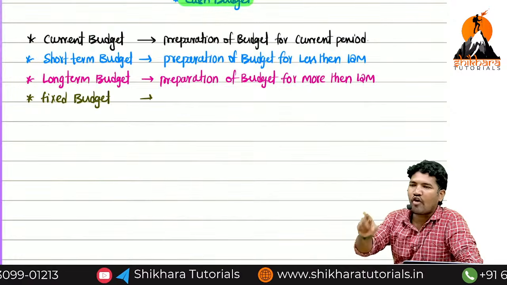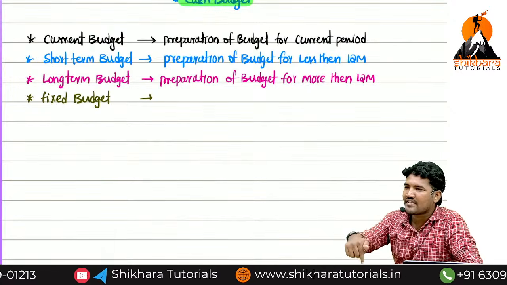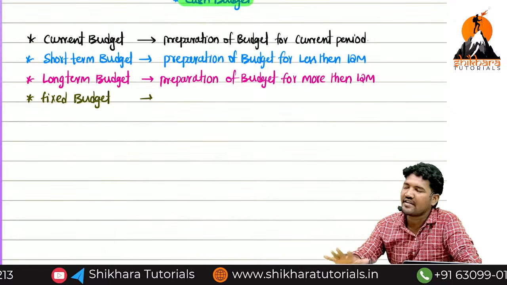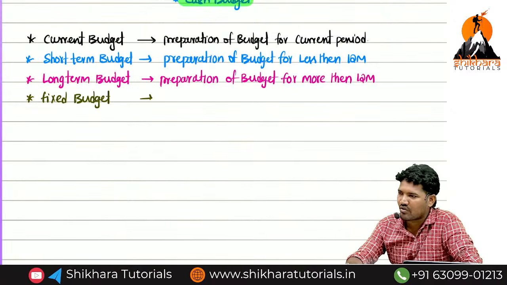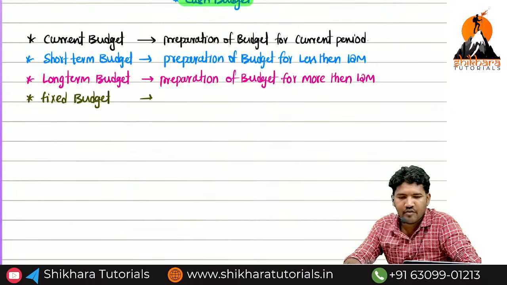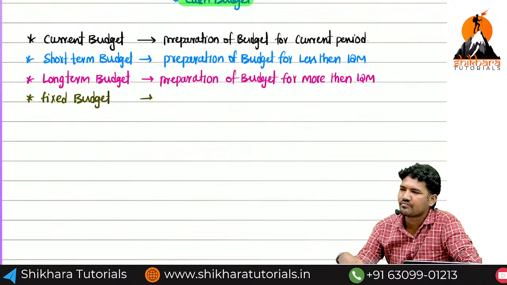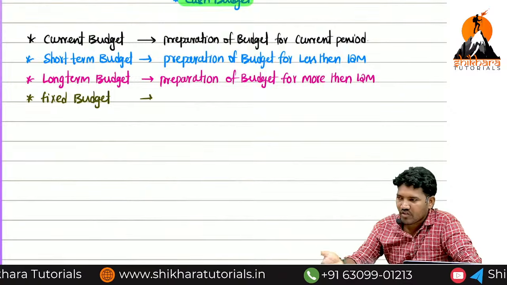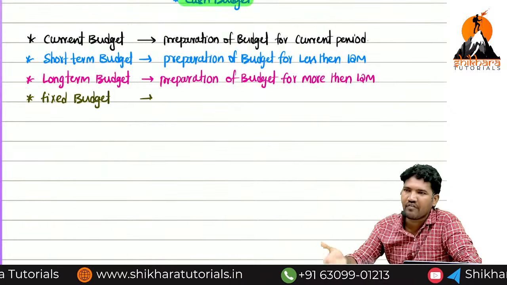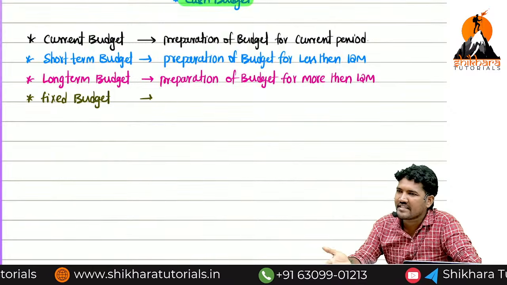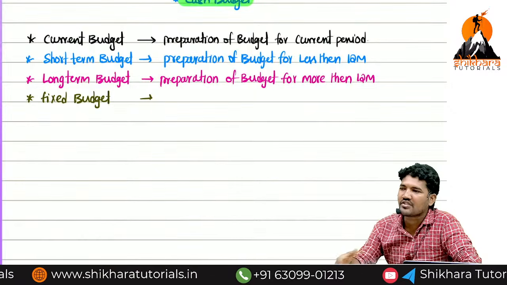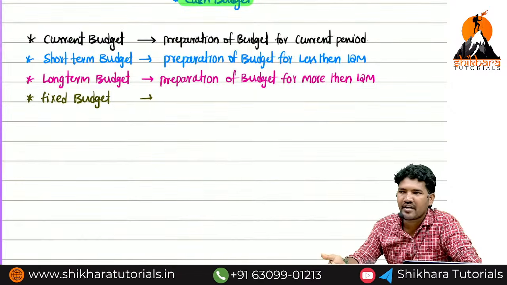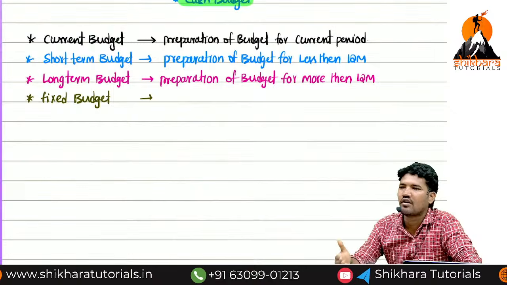Output increases, you have to spend more cost. Output decreases, you spend less cost. That is the difference between variable cost and fixed cost. Now tell me, in the definition point of view, what is the meaning of variable cost? Cost changes with change in level of output. If output increases, cost also increases. If output decreases, cost also decreases. That is called variable cost.